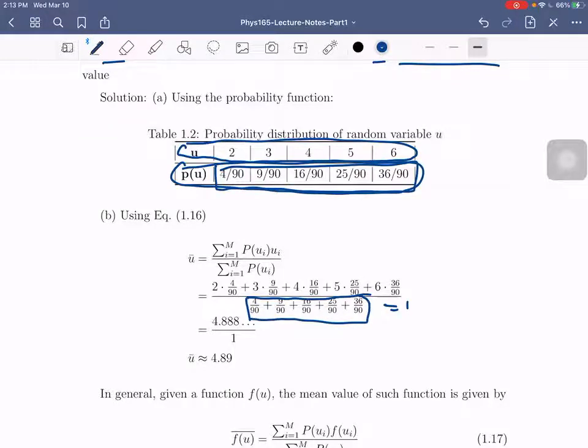Otherwise, mali yung given probability distribution function. Okay? So approximately, this is equal to 4.888 over 1. So ang mean natin is around 4.89. Okay? So yan lang yung pagkuha ng mean sa given a probability distribution function and some discrete values.